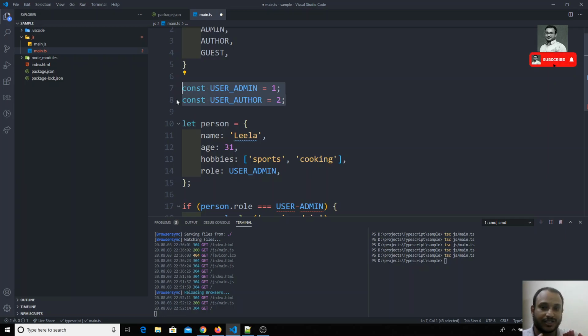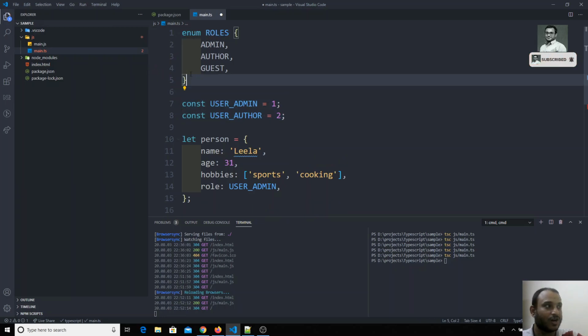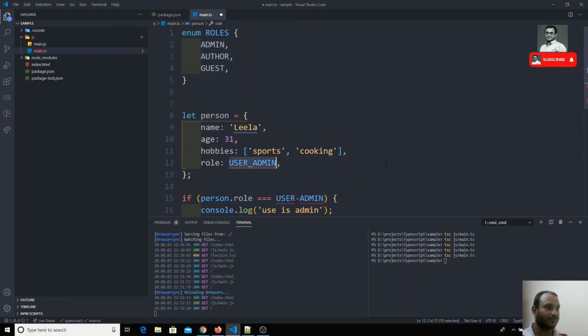So if we consolidate all these, by seeing this we can realize that all of this comes under roles and permissions. So why can't we combine all these roles into one class or one set, so that we can use that set everywhere? In that place we use enums. If you mention enums admin, author and guest here, there is no need of constants; you can directly use them.